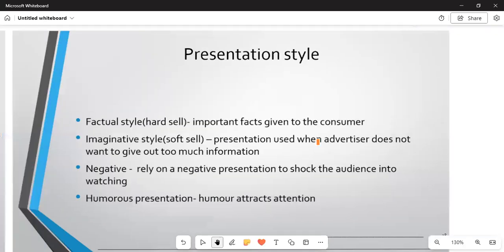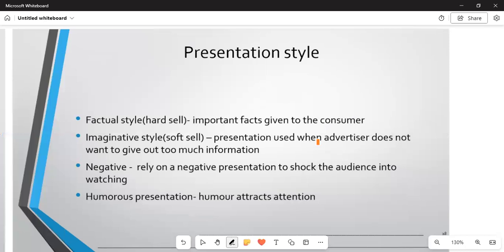Moving on again, how can you present your product to the market? You must be factual. Factual style means you must have facts. The word factual derives from the word facts. Bear in mind, it is a hard sell. Important facts are given to the customer so that the customer can change his mind. Number two, we've got the imaginative style, which is a soft sell. The presentation is used when the advertiser does not want to give out too much information.